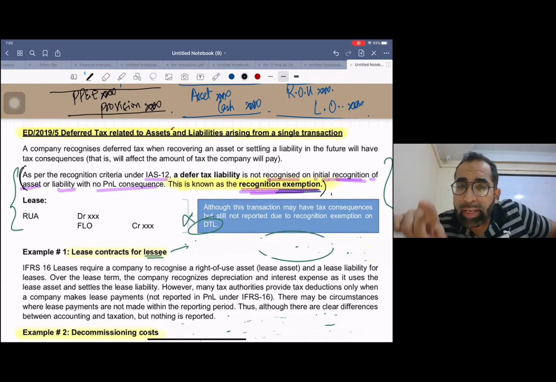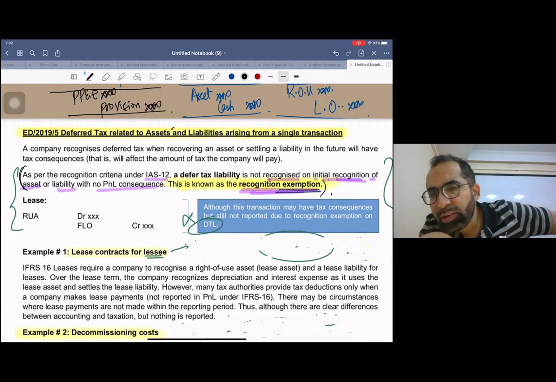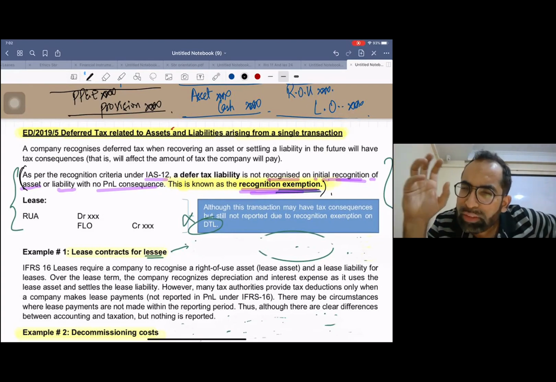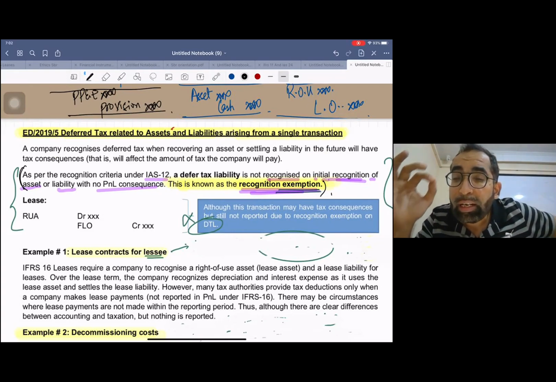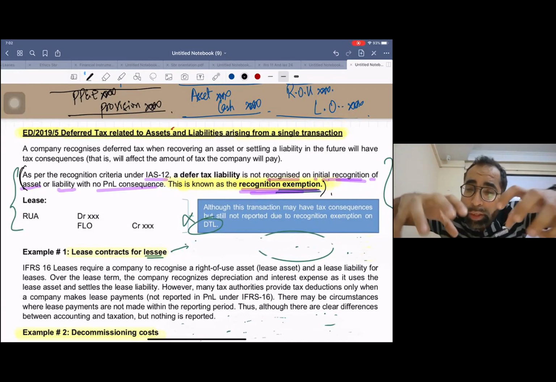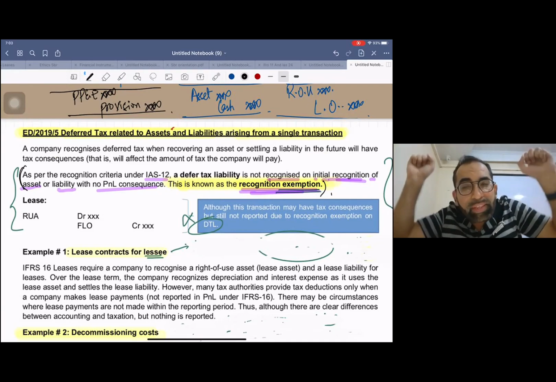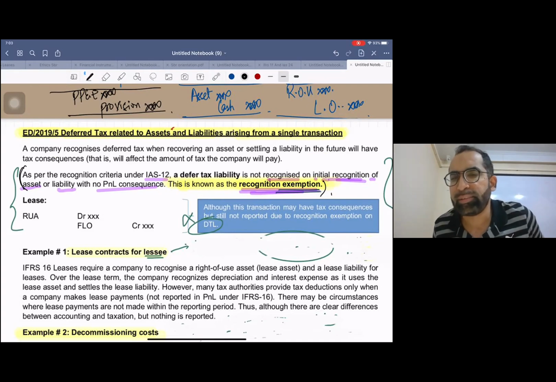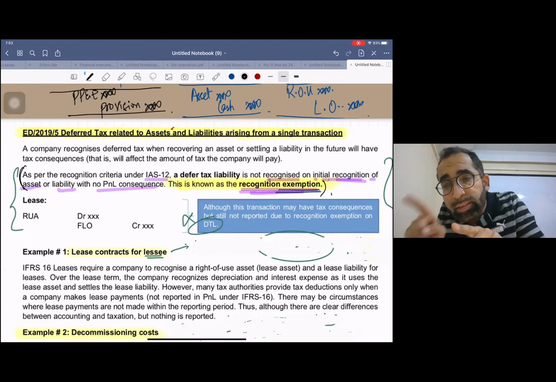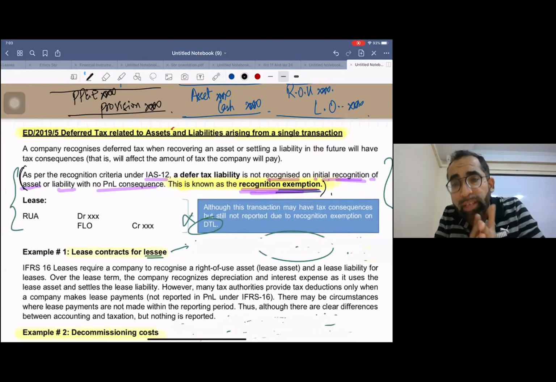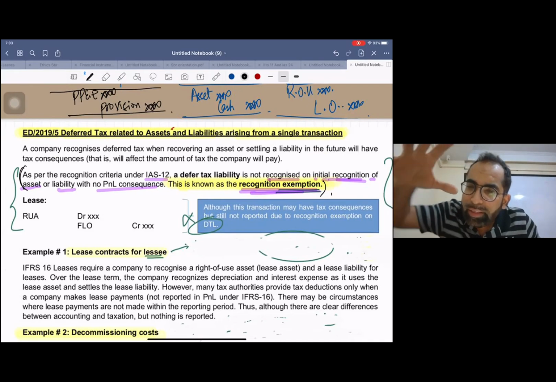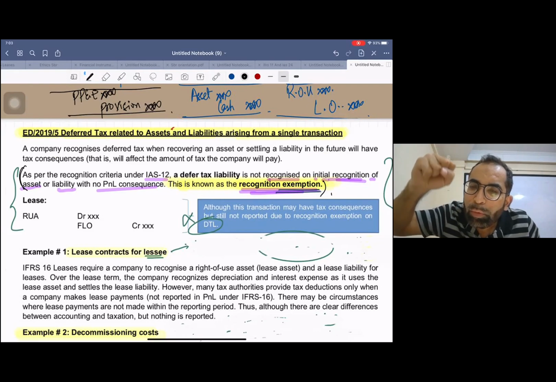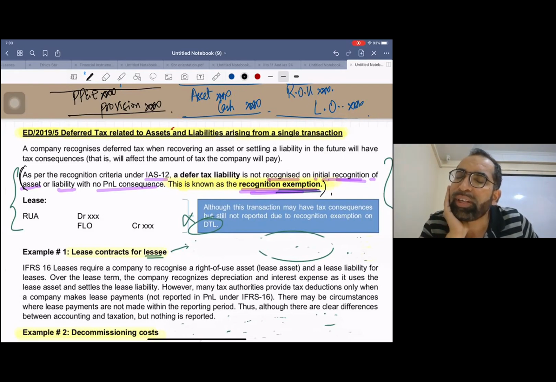The IASB is saying that this initial recognition exemption is not correct for certain transactions. The International Accounting Standards Board should lift this recognition exemption for certain transactions. It looks inappropriate because a temporary difference exists in those transactions. So it's better that the IASB removes this recognition exemption.